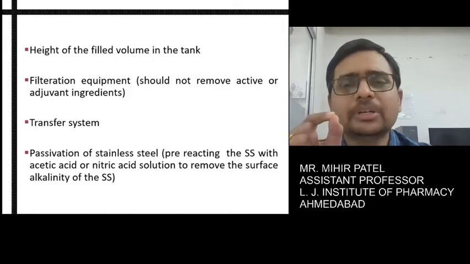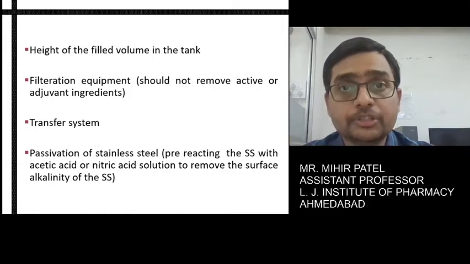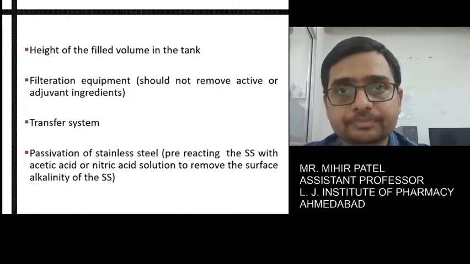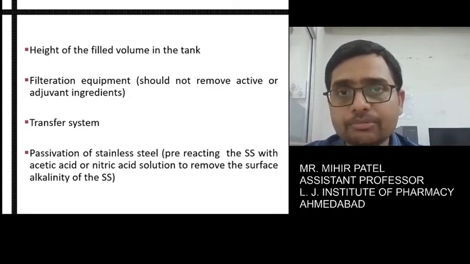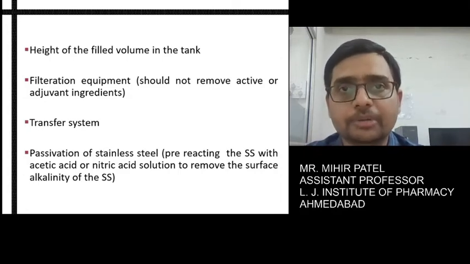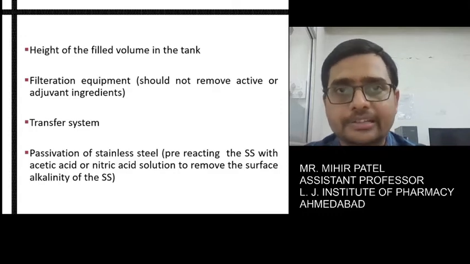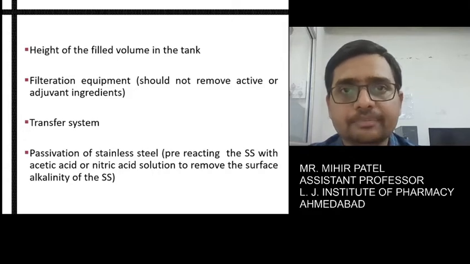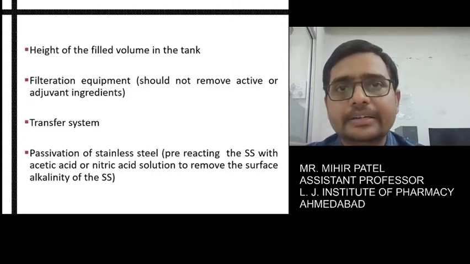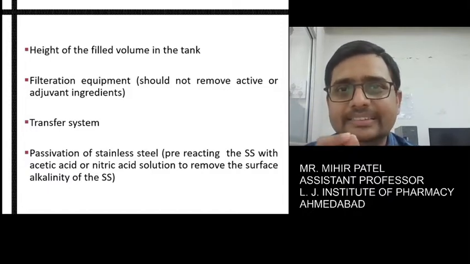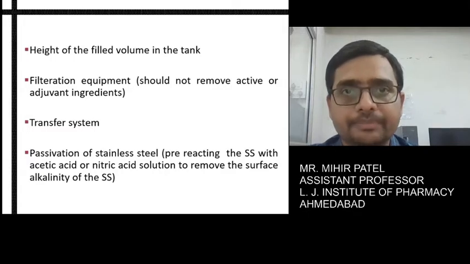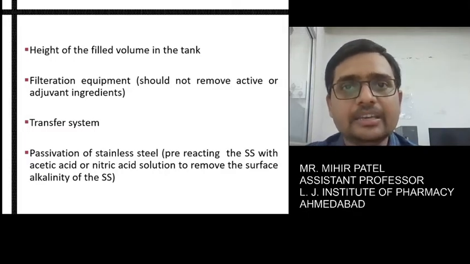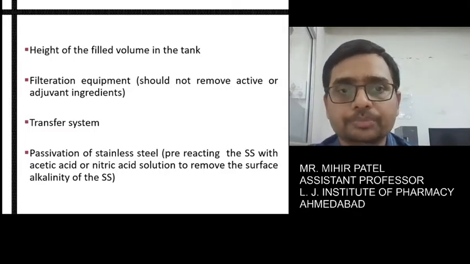That is one of the key matters to keep in mind, because if the active or other suitable adjuvants get filtered out of the product, it may lead to quality deterioration in the final product. So again, the filtration equipment point is one of the key and major practice rules.